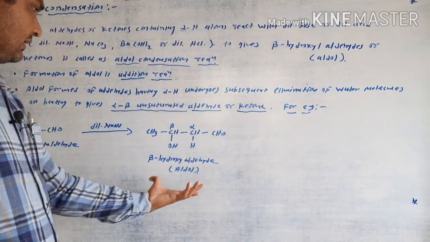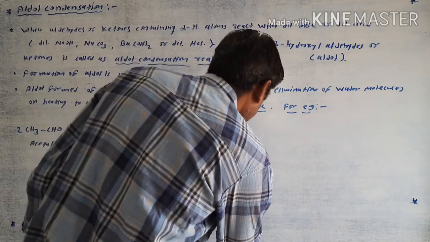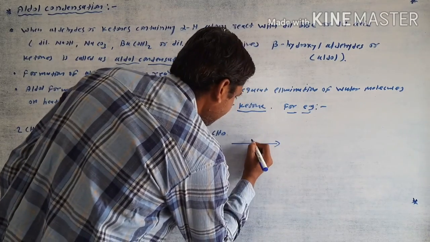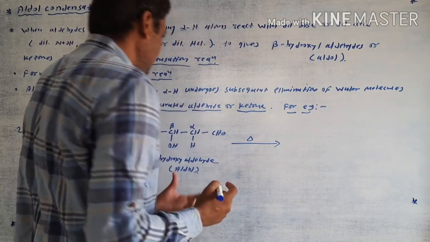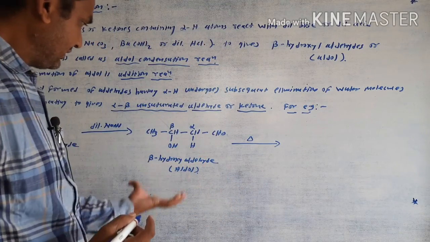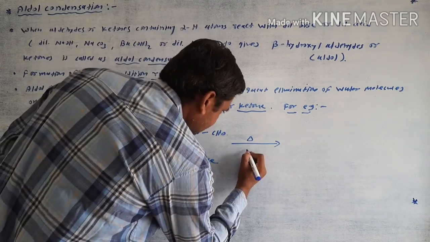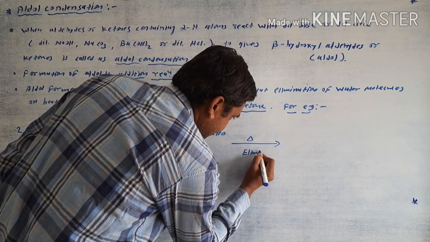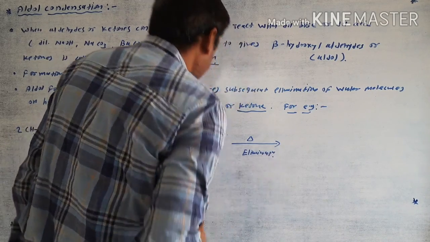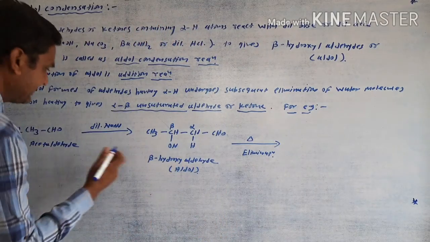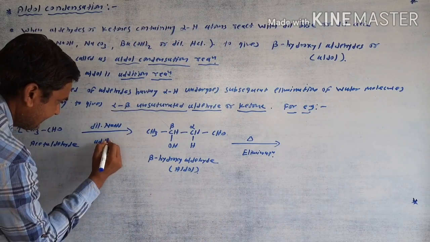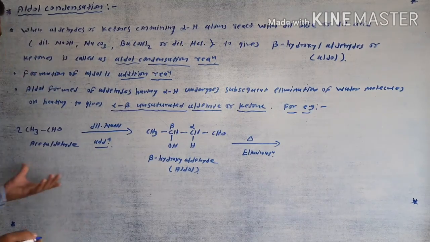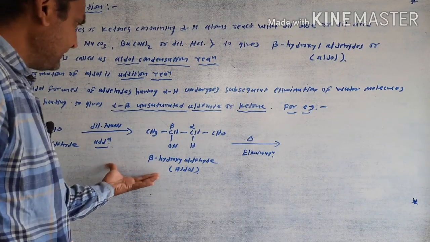This aldol product subsequently goes to the elimination reaction. When this product is heated or warmed, it gives the elimination reaction. The first step, the aldol formation, is by addition reaction.